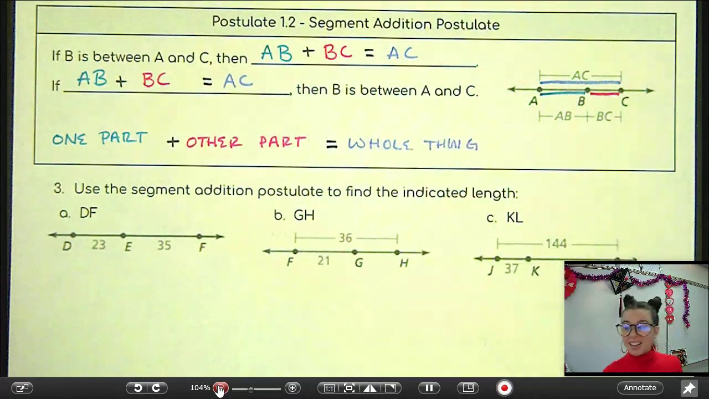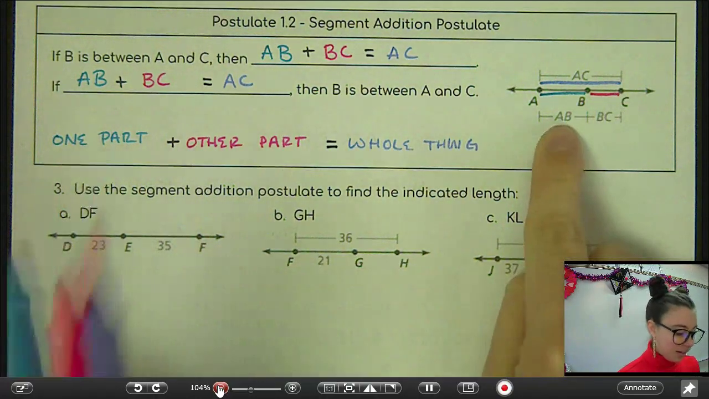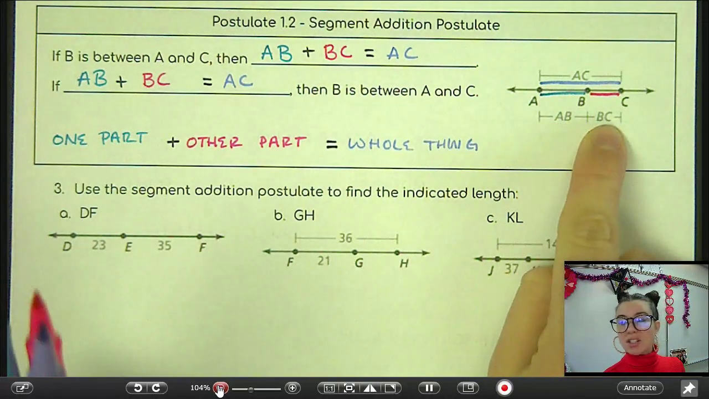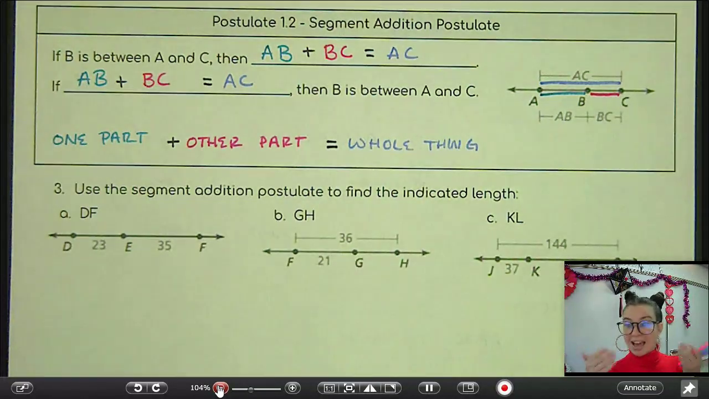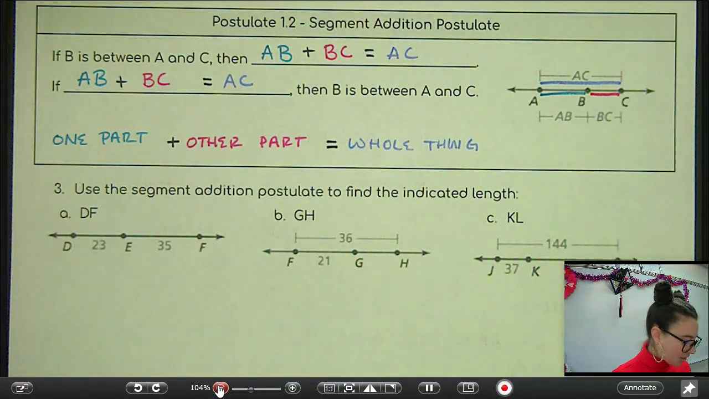Which is like, well, duh. If I tell you this part is 1 and this part is 2, well, then the whole thing has got to be 3, right? You just add them together. So let's do this practice.